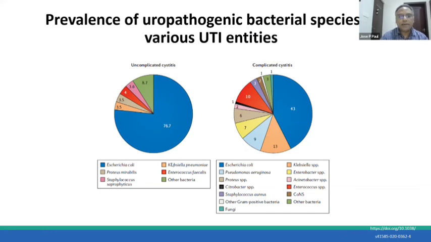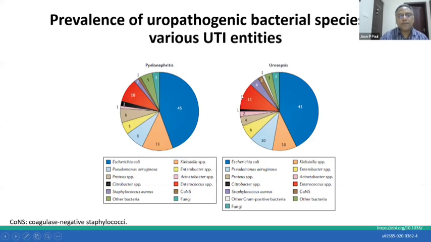The organism in uncomplicated and complicated cystitis is again E. coli, which tops the group, followed by other organisms like Proteus, Klebsiella, Enterococcus faecalis, Acinetobacter, etc. If you look at upper urinary tract infections like pyelonephritis, again E. coli is dominant. Then there could be Pseudomonas, Klebsiella, Enterobacter. All these organisms are there. And if you look at patients who go into real sepsis, it is almost the same spectrum with E. coli topping the group.